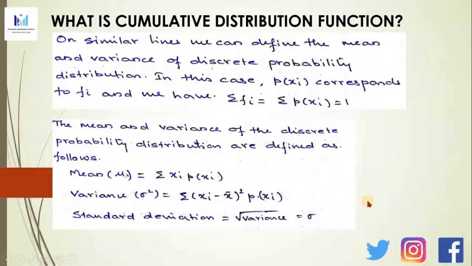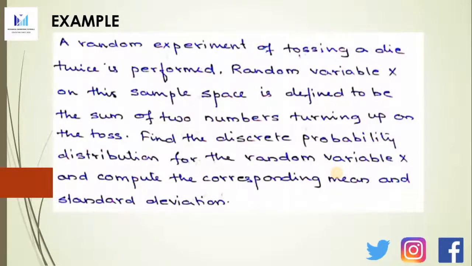Now we'll take up an example to understand this. On the screen you see the statement of the problem. We have a random experiment of tossing a die.